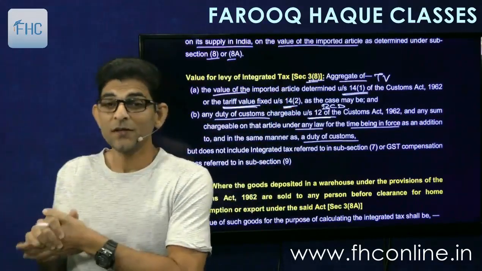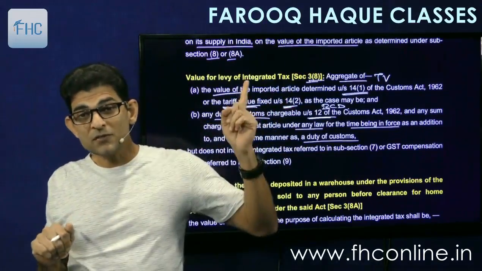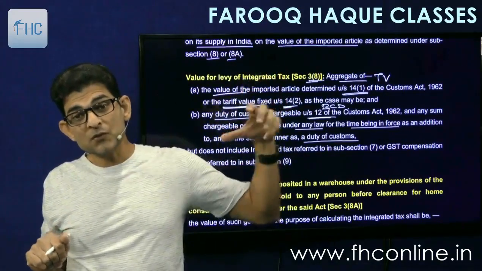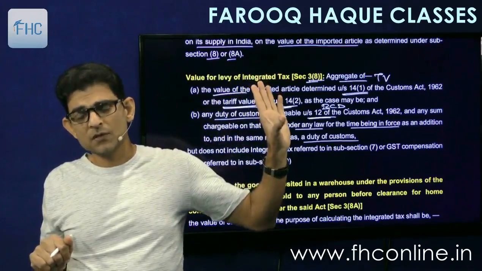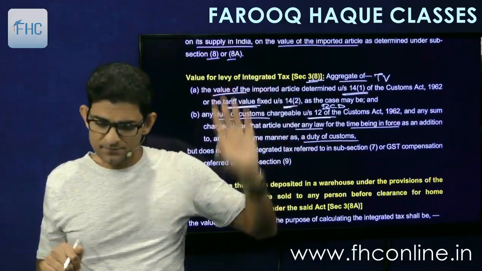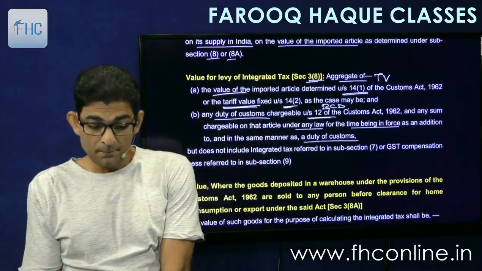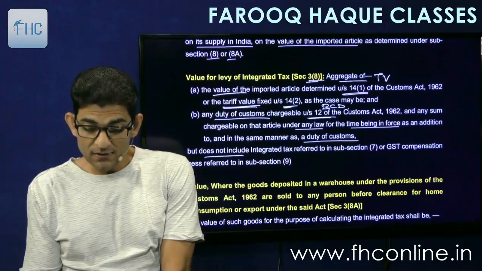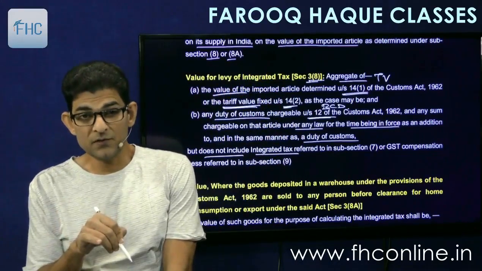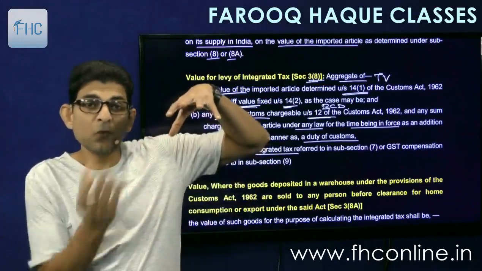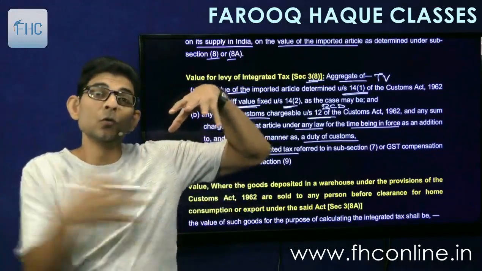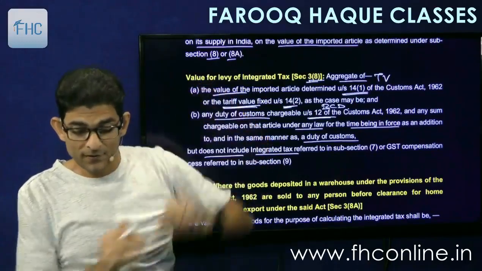Okay, so integrated tax will not be just on transaction value, it will be on transaction value plus all types of custom duties. Okay, but it does not include the integrated tax itself, obviously, because we need the value before integrated tax and not inclusive of integrated tax.